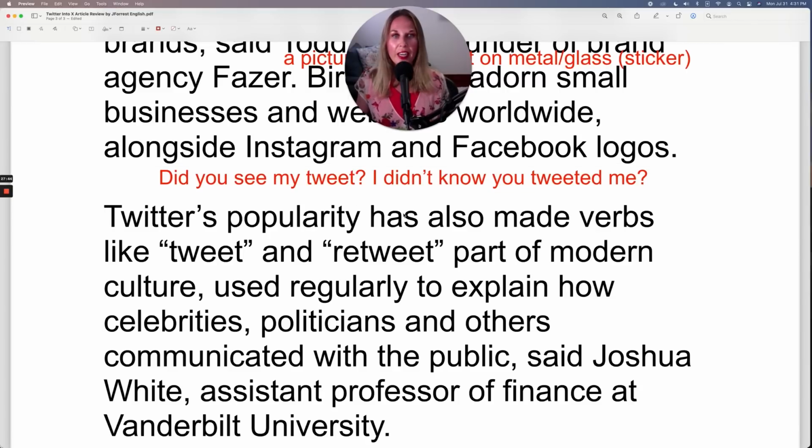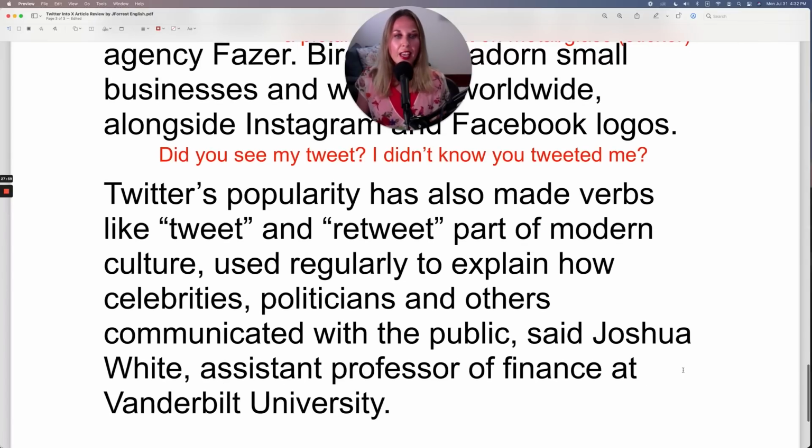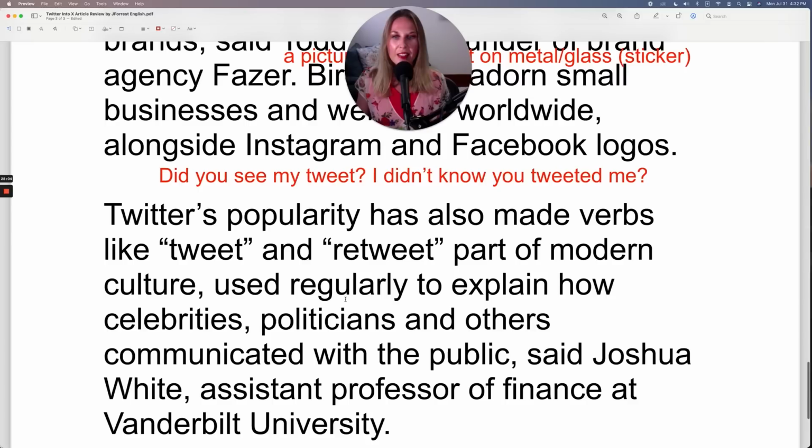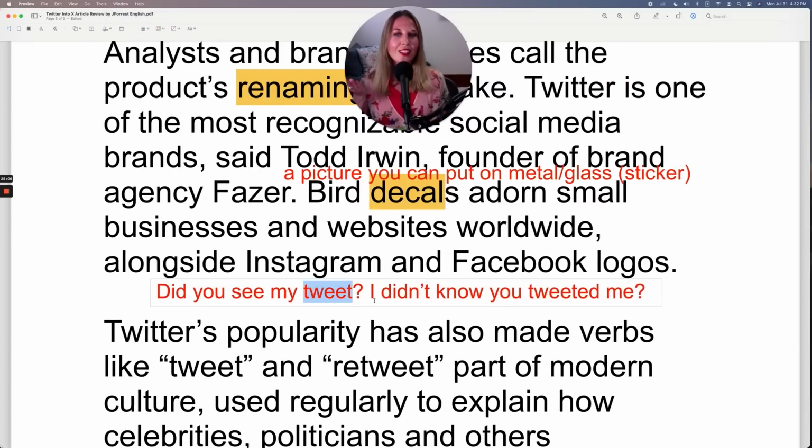Twitter's popularity has also made verbs like tweet and retweet part of modern culture, used regularly to explain how celebrities, politicians, and others communicated with the public, said Joshua White, assistant professor of finance at Vanderbilt University. And that's the end of the article. So I wonder what they'll say now.